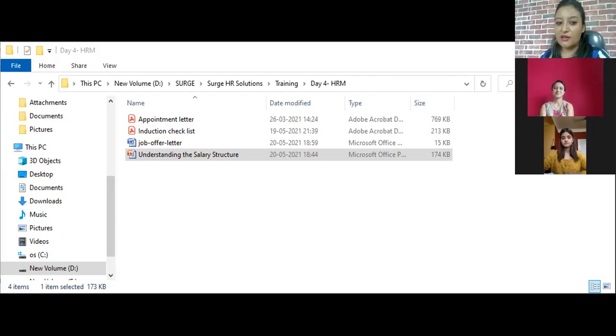Now employer provident fund, EPF or provident fund. Okay, try to listen carefully. Provident fund is an investment both by the employer and the employee each month. So it is a contribution from employer and employee every single month.